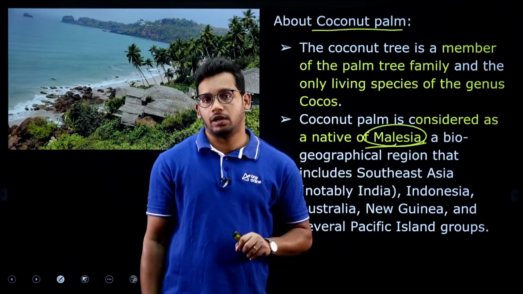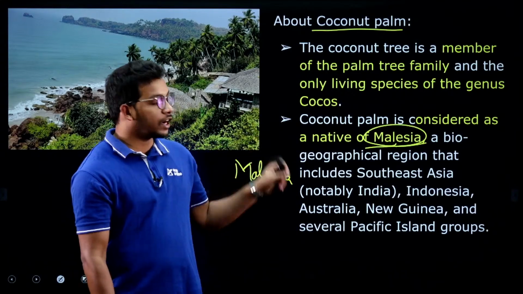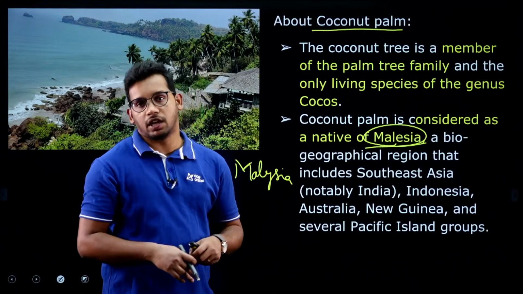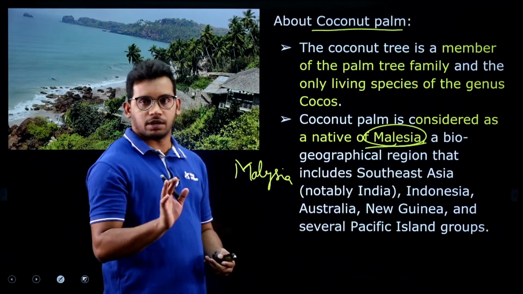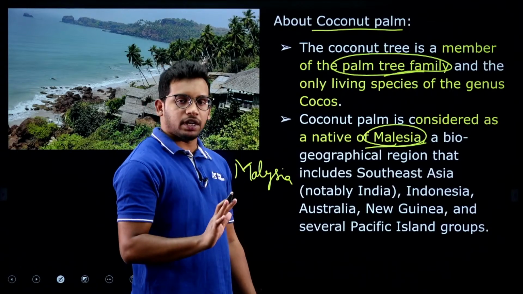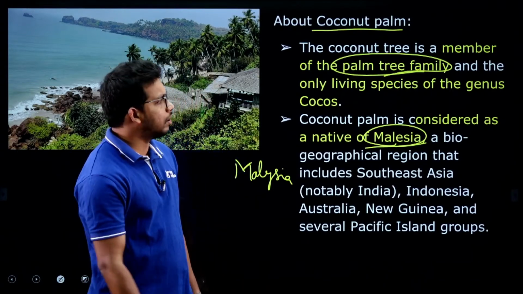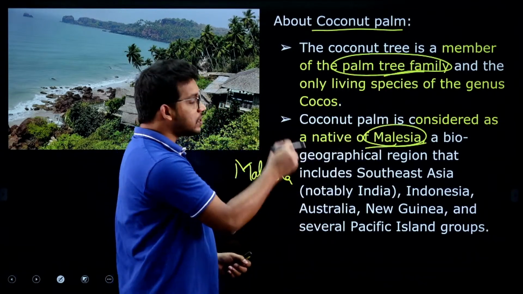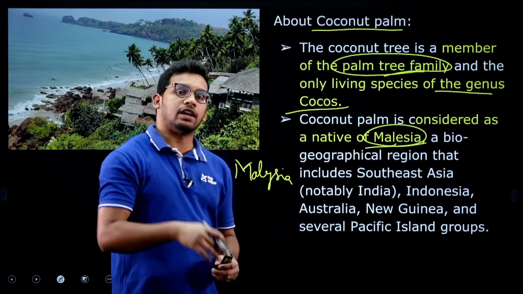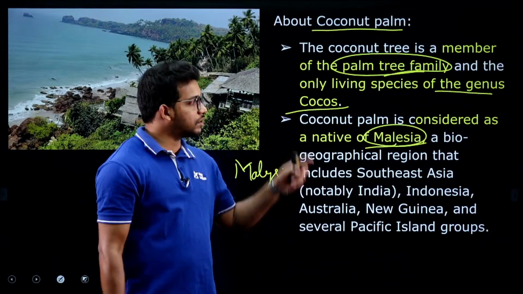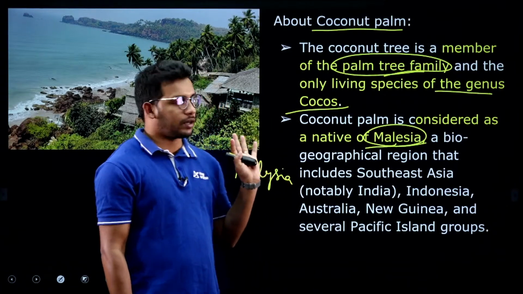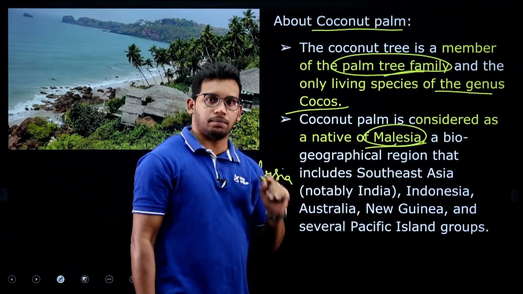There was a question on palm oil in Civil Services 2020, where they gave the statement that it is native to Southeast Asia, but the oil palm is native to the African region. They will change the statement and then ask it in the exam. But the coconut is native to Southeast Asia and some part of India. This belongs to the palm tree family. There are different families and types of palm trees, and this is the only living species belonging to the genus Cocos. A few thousand years ago there were other species of Cocos, but now the genus Cocos has only one, that is the coconut, right. Important fact.